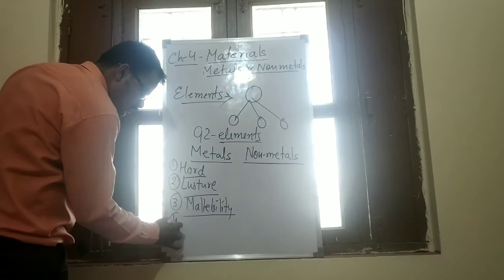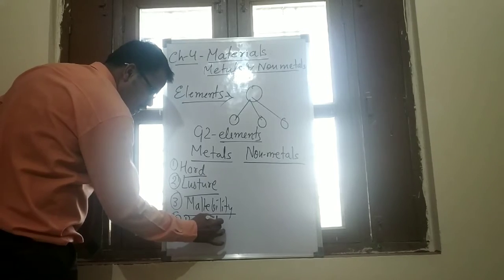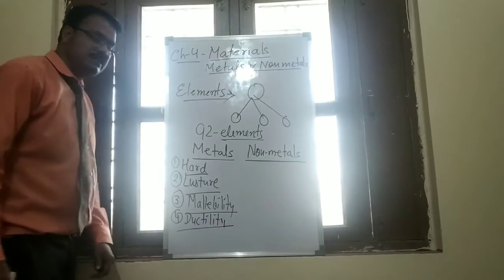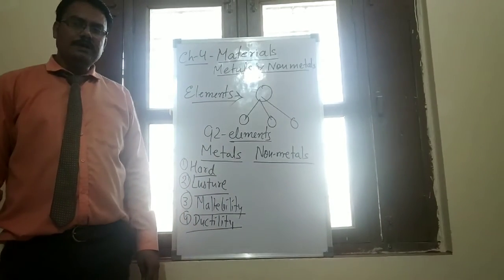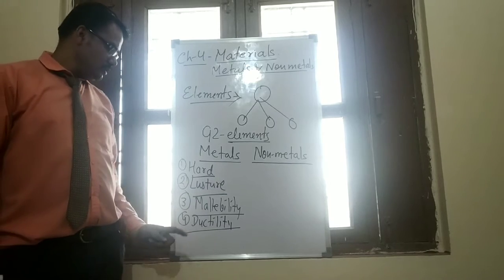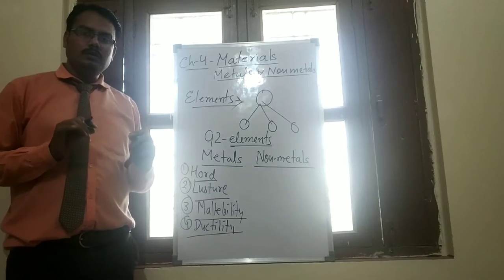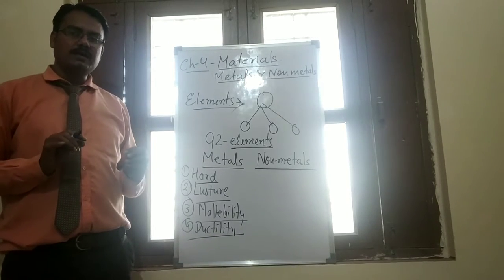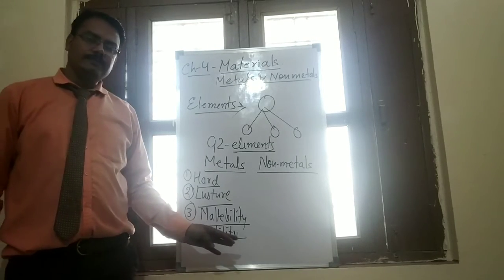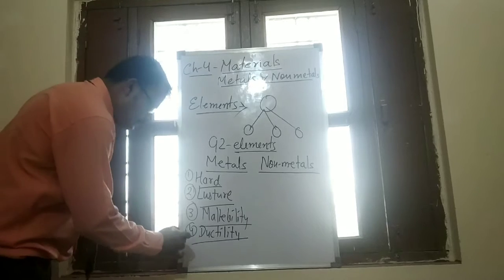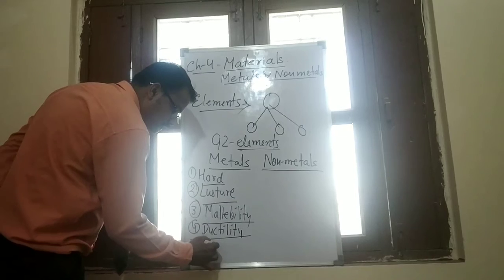The next property is ductility. Ductility means changing a metal into a thin wire form, just like copper wire and aluminium wire. Now, metal is also a good conductor.